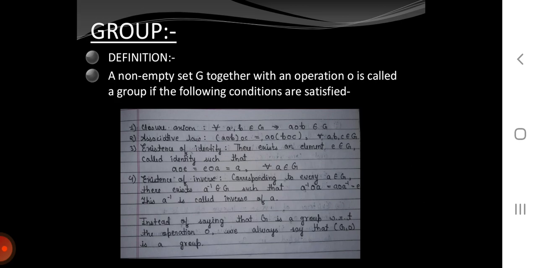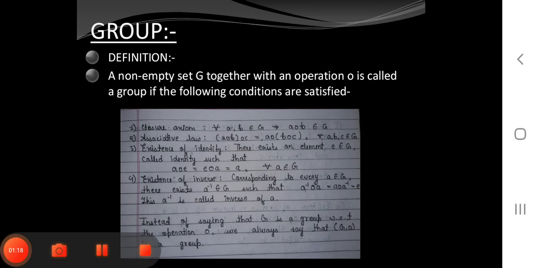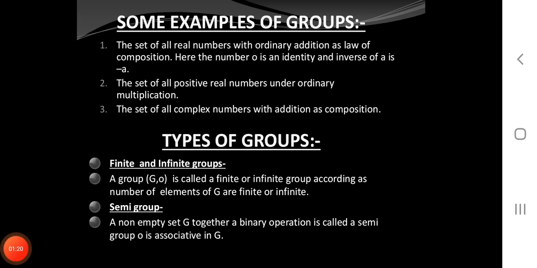Existence of inverse. Corresponding to every a belongs to G, there exists a inverse belonging to G such that a inverse operation a is equal to a operation a inverse is equal to e. This a inverse is called inverse of a. Instead of saying that G is a group with respect to the operation O, we always say that (G, O) is a group.